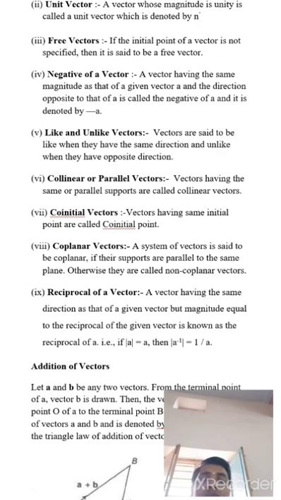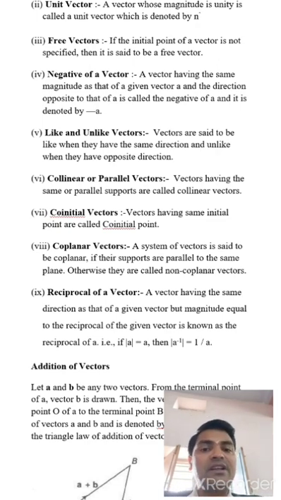Okay, now next topic, like and unlike vector. Vectors are said to be alike when they have the same direction and unlike when they have the opposite direction. If two vectors have the same direction, it's called like vectors. And if two vectors have opposite direction, then it is called unlike vectors. Now collinear or parallel vector.